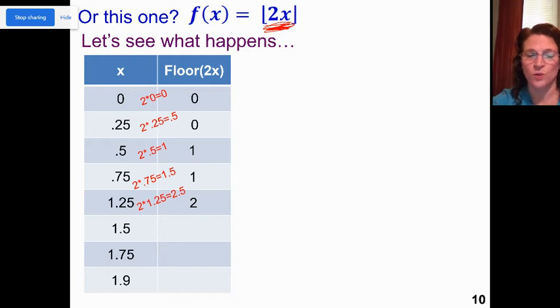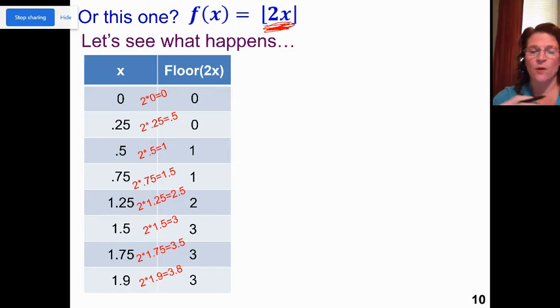So the floor is 2. 1.5, that's where I'm going to move up to 3. 1.75, still 3. 1.9, it's 3.8. 2 times 1.9 is 3.8. Round down because I'm taking the floor. That's still 3.